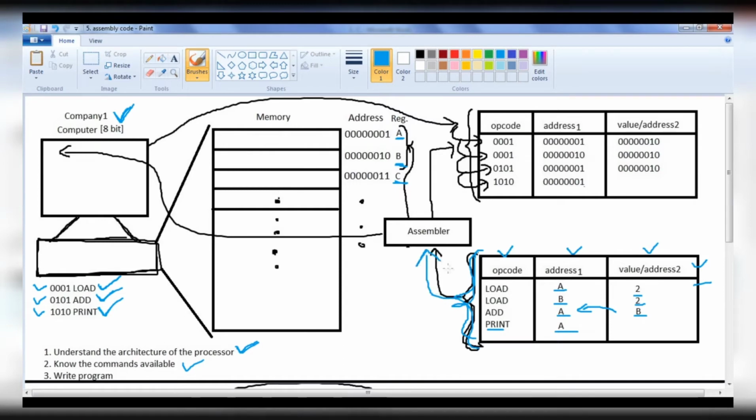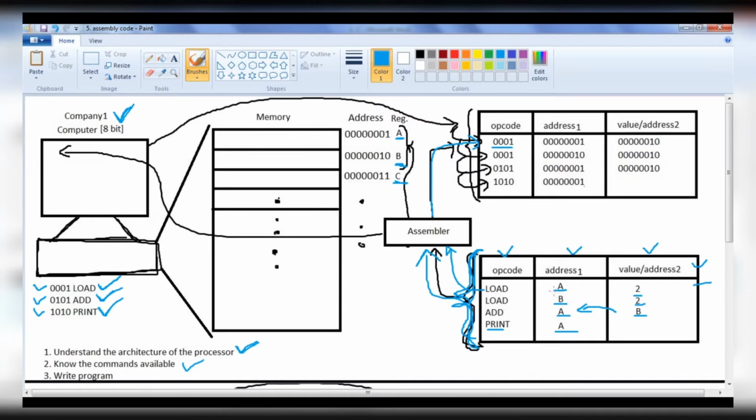So what assembler does means, it is going to convert assembly level language statements to machine level language statements. That means it converts our assembly language code to machine language code so that the computer can execute that. So let's understand what it does. Assembler takes the first instruction, it converts that to the machine code. Load has the machine equivalent 0001. You can see that it has placed here 0001.